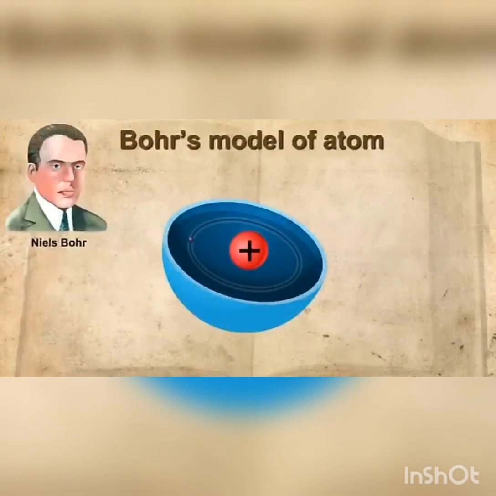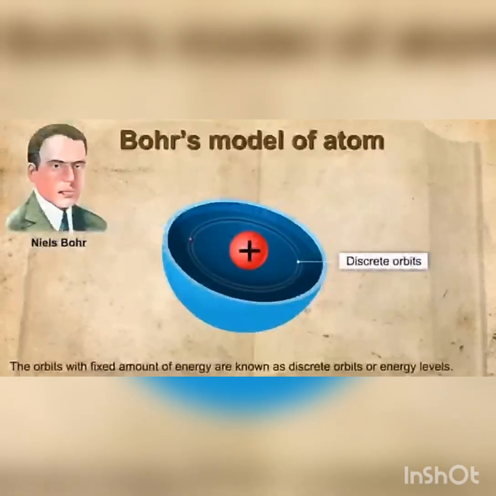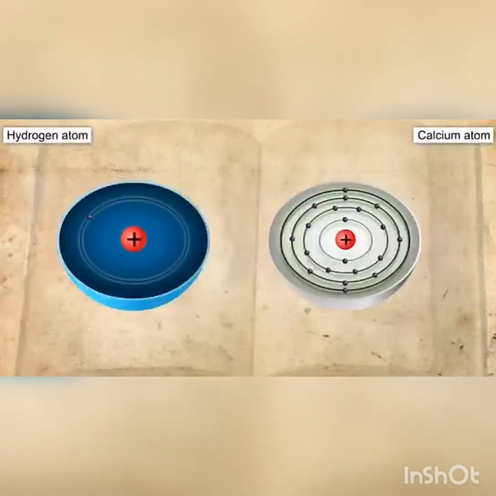Each of these orbits is at a fixed distance from the nucleus and is associated with a fixed amount of energy. These orbits with fixed energy are known as discrete orbits or energy levels. These energy levels are represented by the letters K, L, M, N or the numbers 1, 2, 3, 4 starting from the center.